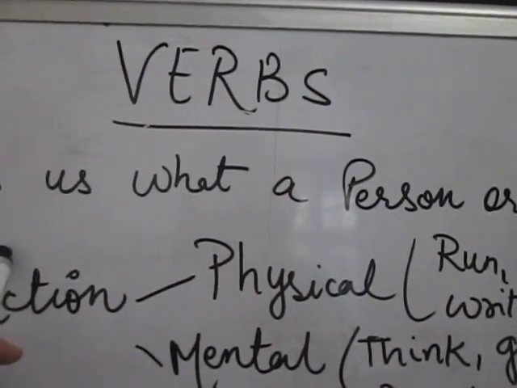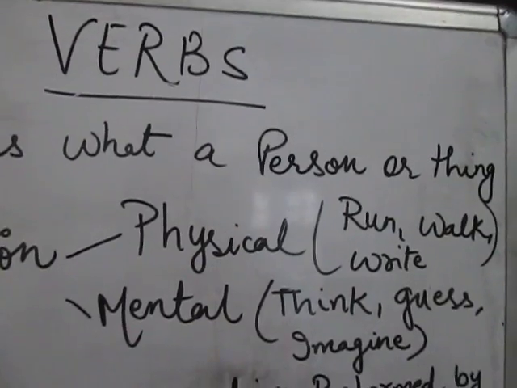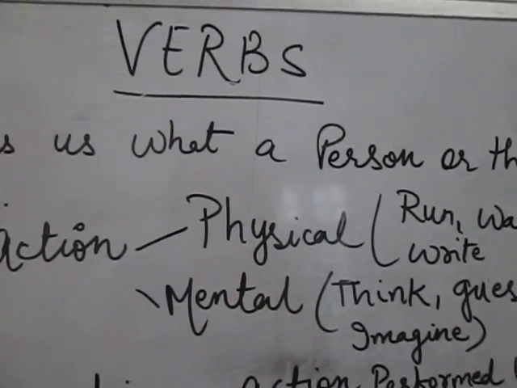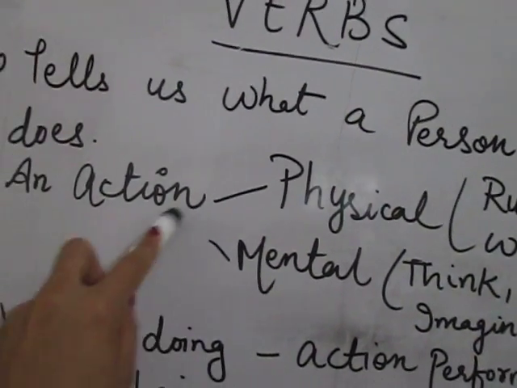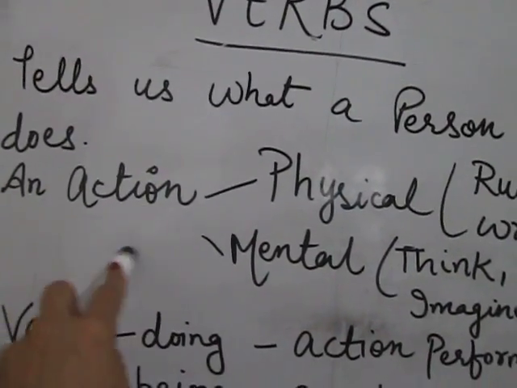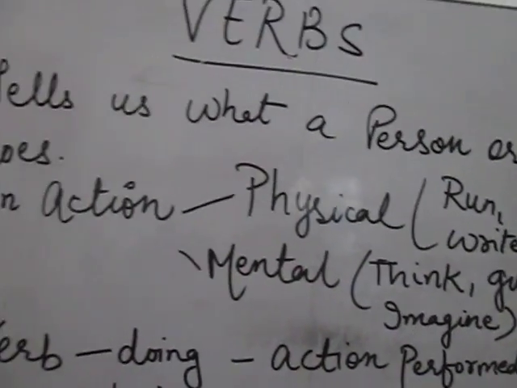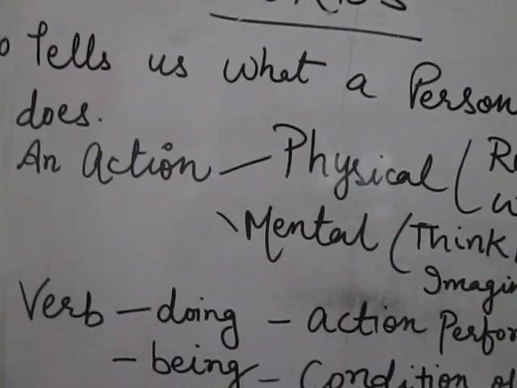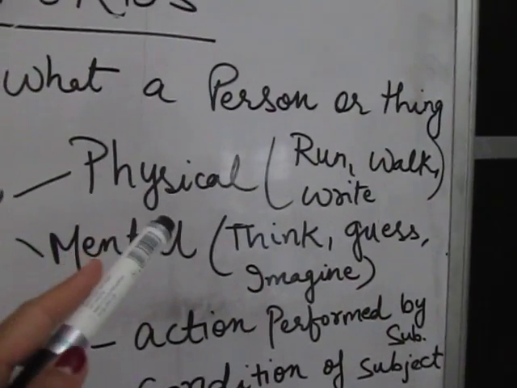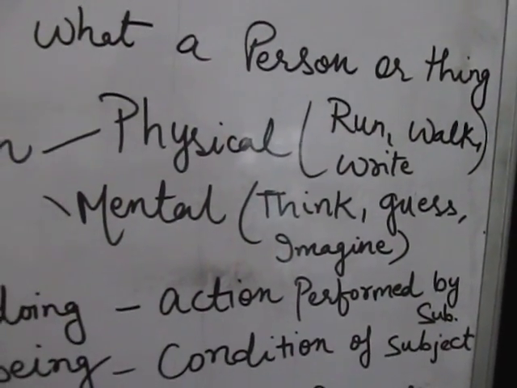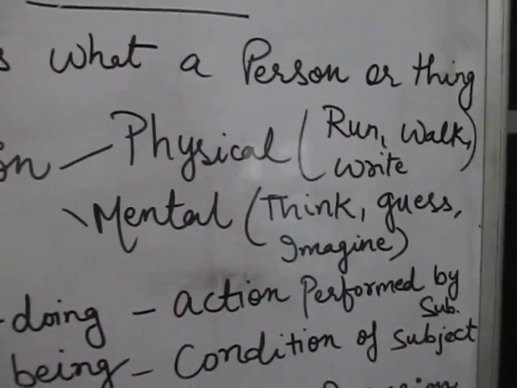or thing does, right? Whatever a person or thing does, that is called a verb, an action. That thing which has been done by a person or a thing is a verb, right? So now our action can be physical or mental. Our action can be physical and also mental, right?